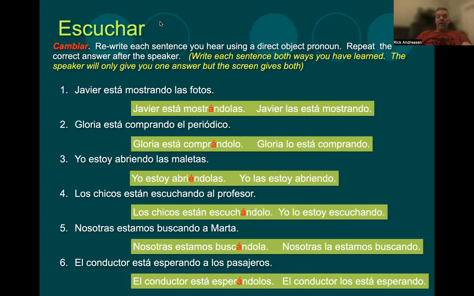Okay, so again, there really is no rhyme or reason to which one you have to use. I don't know that one placement is more common than the other. So figure out the way you like it, but be able to recognize both and be able to do it both ways.